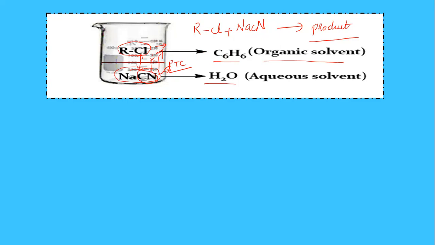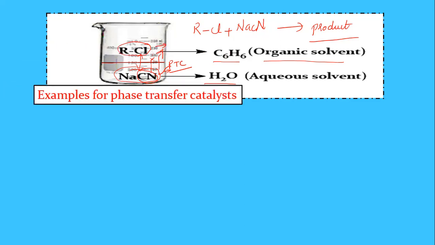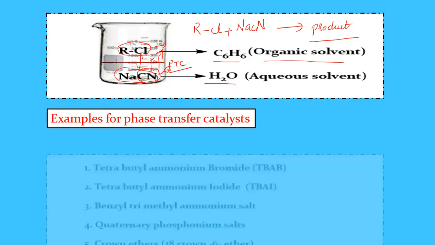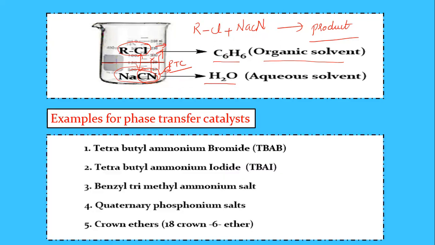So what are the examples of the phase transfer catalyst? Which types of compounds are used as phase transfer catalysts? The examples: one is tetrabutyl ammonium bromide, the shortcut is TBAB.